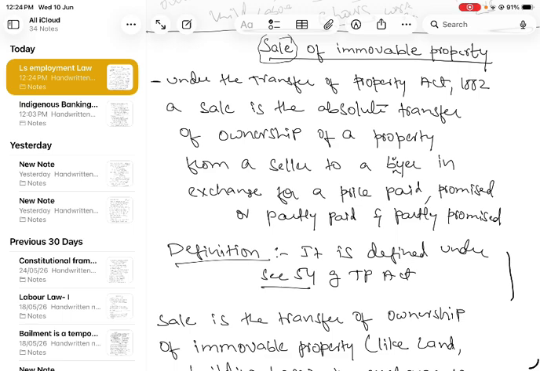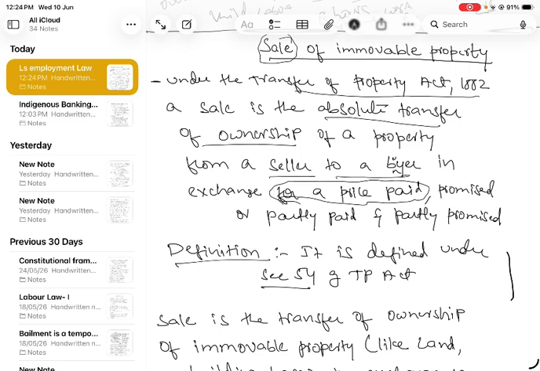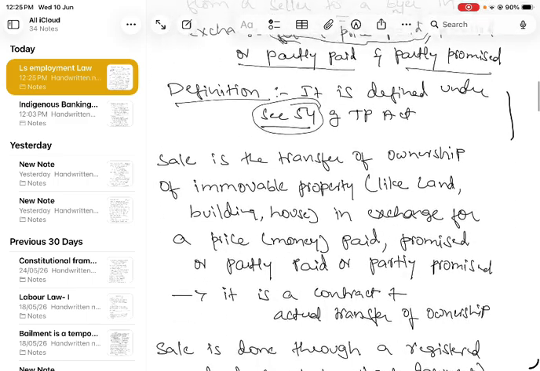Under the Transfer of Property Act 1882, a sale is the absolute transfer of ownership of a property from a seller to a buyer in exchange for a price, that is consideration, paid, promised, partly paid or partly promised. It is defined under Section 54 of the TP Act.